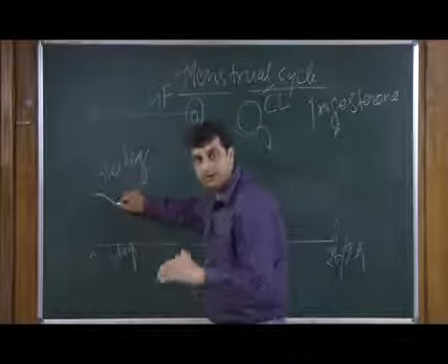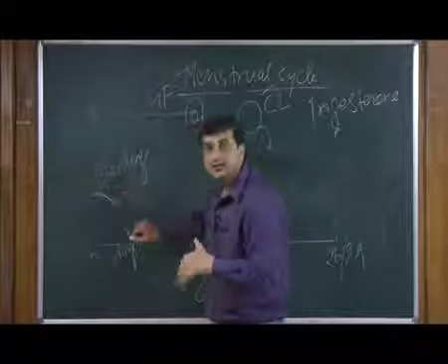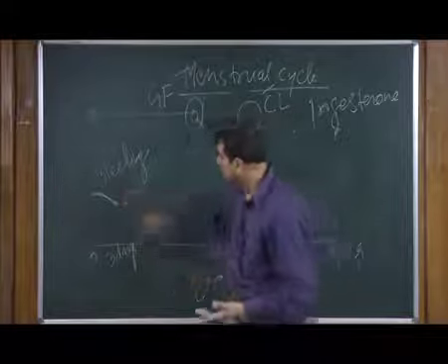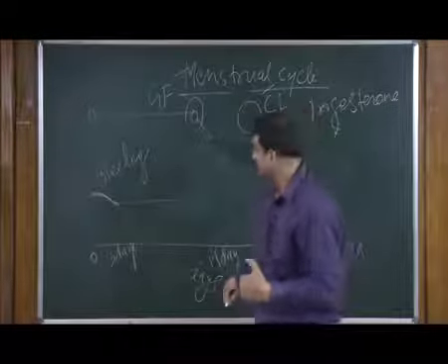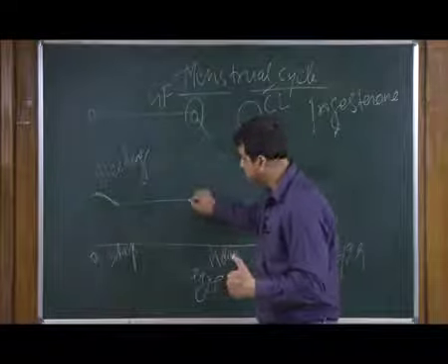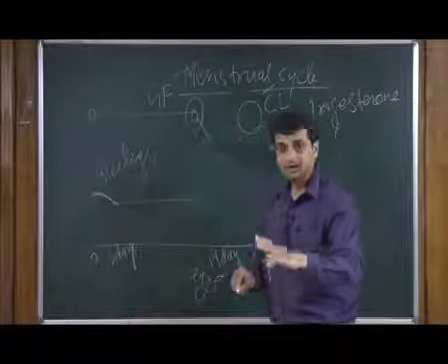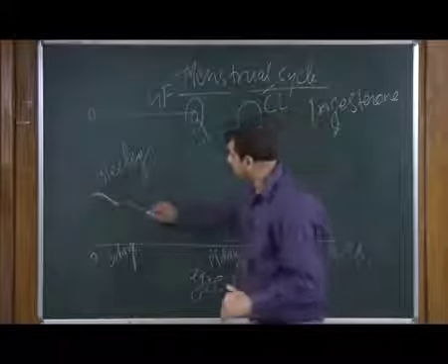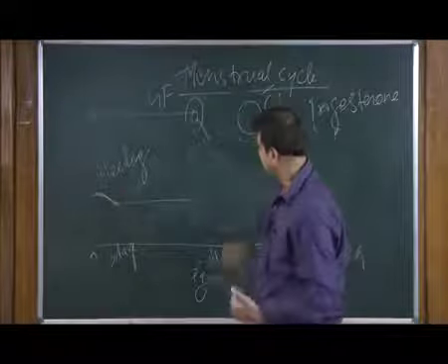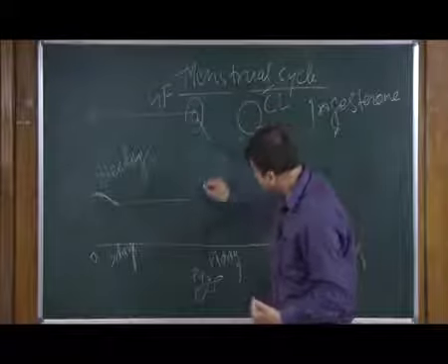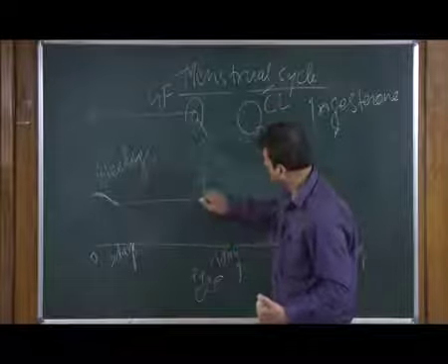Now, the endometrial layer will start the regenerative stage. So, there will be a regeneration of the endometrial layer and everything, and then the whole endometrial layer will form itself again.